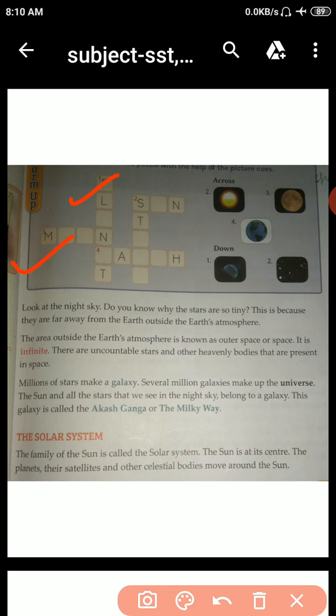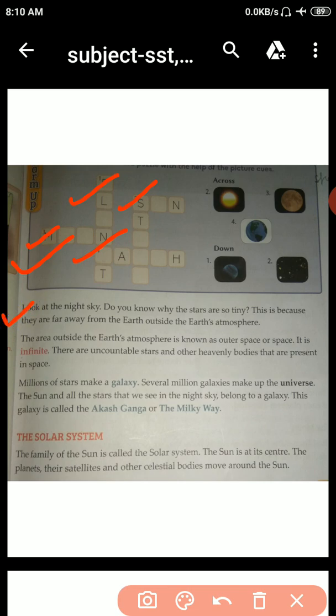It is planet. What is the spelling of planet? Everybody knows this. Okay. Now second, here the spelling starts from S. Now third, the spelling starts from M. And fourth, the spelling is dash A. So it is Earth. Okay, students.